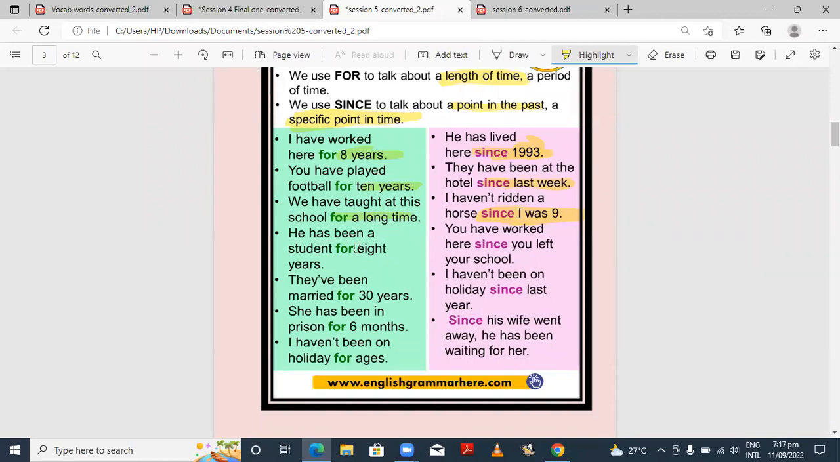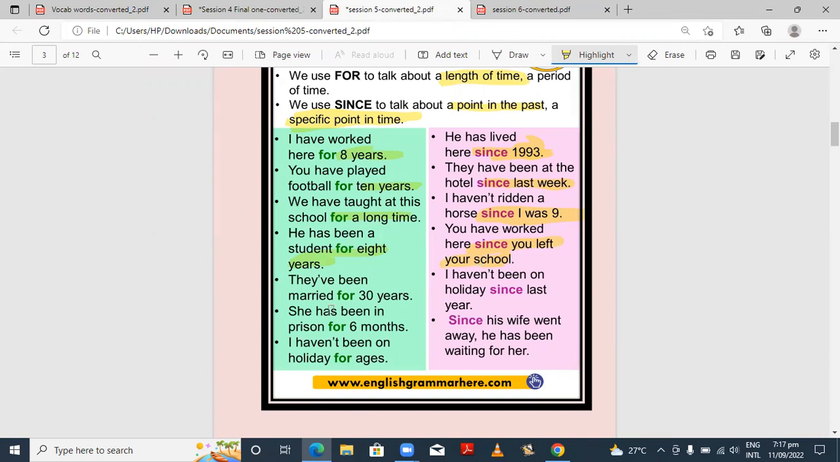He has been a student for 8 years. Again, we don't know which 8 years. You have worked here since you left your school. Now, you left something only once, and when you left something, it is a specific event, right? It is a specific time period. So with a specific event, a specific time period, you use since.